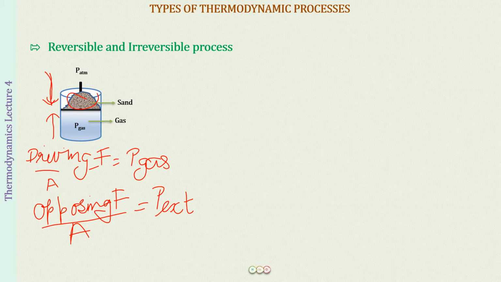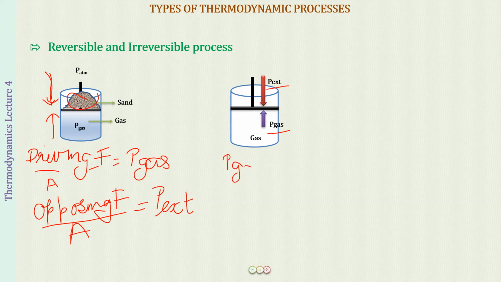Now, if the piston is not moving, this means what? It means that the pressure which is being exerted by the gas and the pressure which is being exerted by the atmosphere and the sand are equal, right? So here P gas is equal to P external. That is why the piston is not moving. Now this is the initial setup.